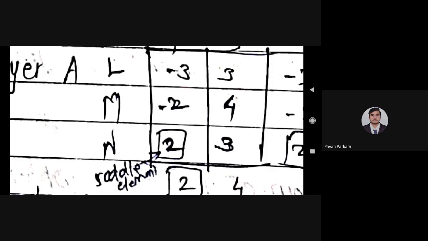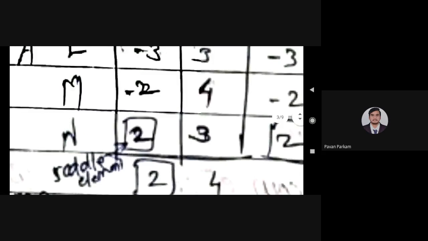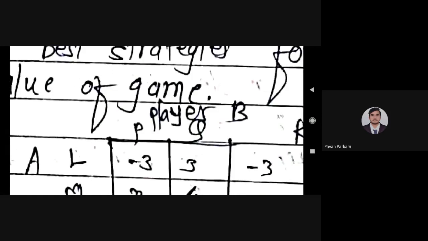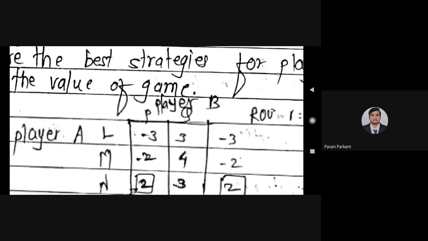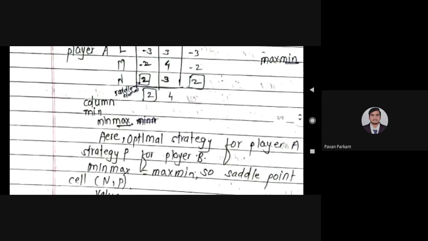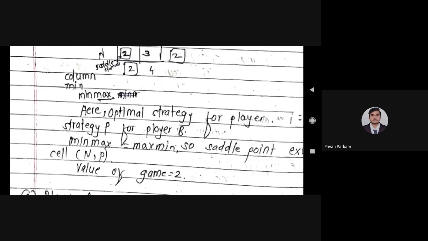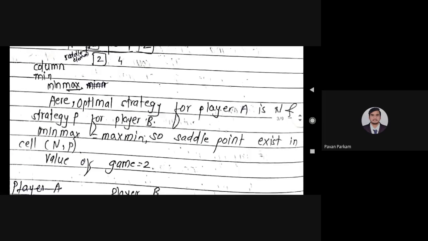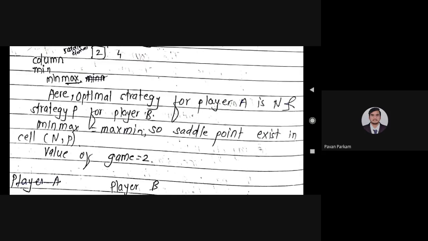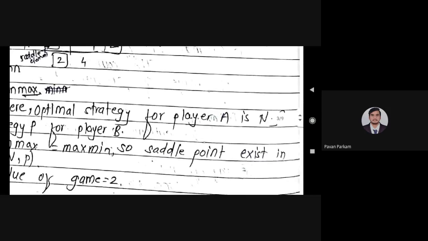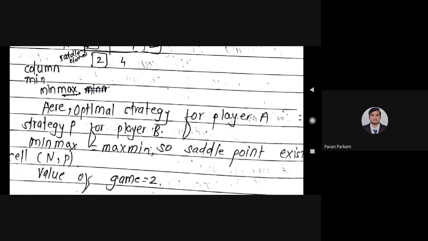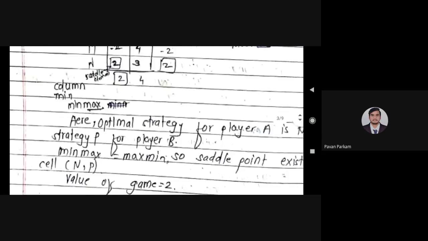And what is it for player B? For player B, the strategy where the 2 value is added, in the P column. So write down that strategy P is best for player B. Now this is our answer. So check the answer. What is the method to write the answer? Maximum value is equal to minimum value, so a saddle point exists. The optimal strategy for player A is N, and strategy P for player B. Now this is the answer, and last, write down that the value of game is equal to 2. This is a 4 mark problem, a very simple problem.